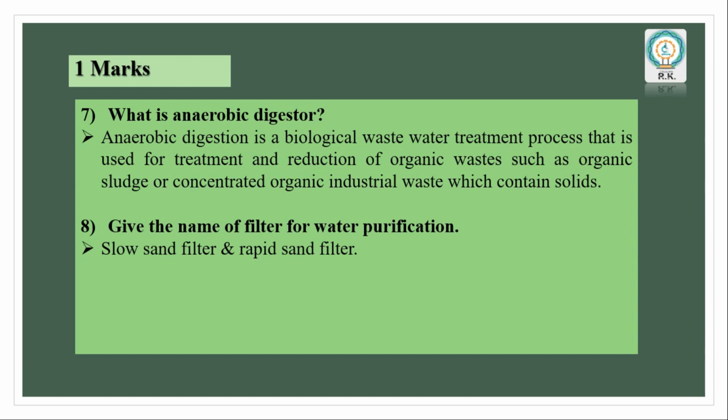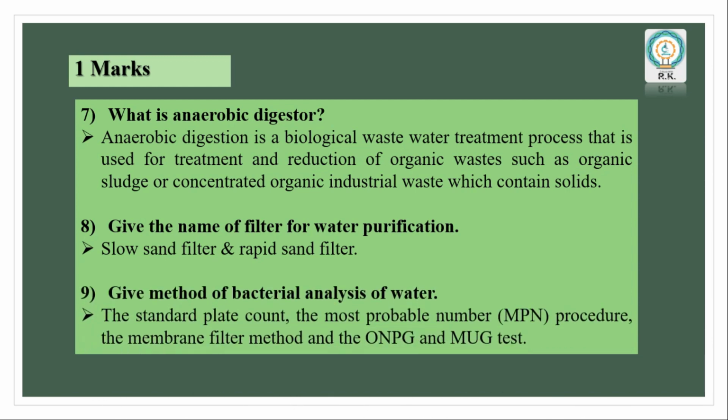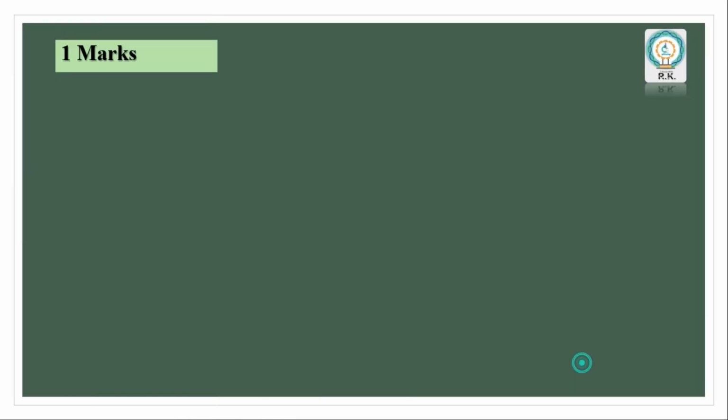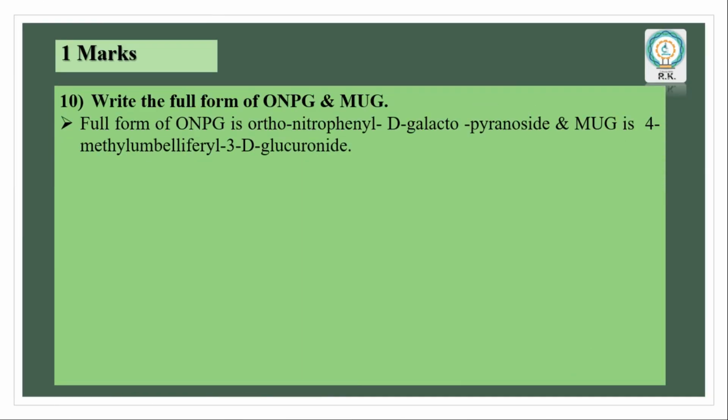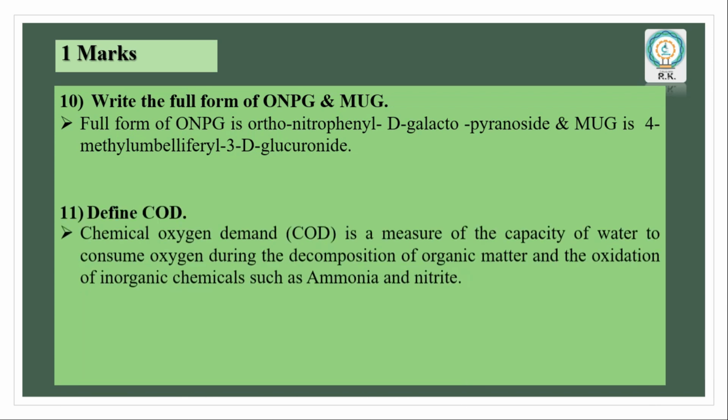Give the names of filters for water purification. There are two types: slow sand filter and rapid sand filter. Give the methods of bacterial analysis of water: the standard plate count, the most probable number, called the MPN procedure, the membrane filter method, and the ONPG and MUG test. Next, write the full forms of ONPG and MUG. The full form of ONPG is ortho-nitrophenyl-beta-D-galactopyranoside, and MUG is 4-methylumbelliferyl-beta-D-glucuronide.